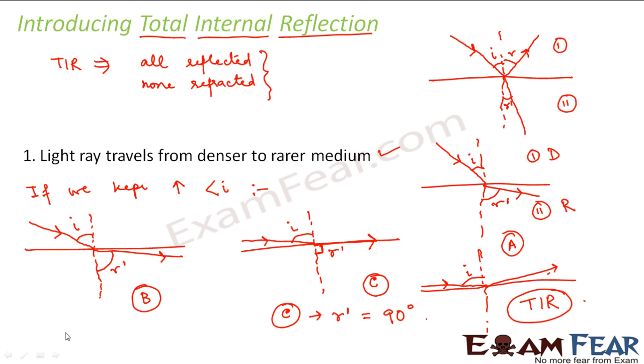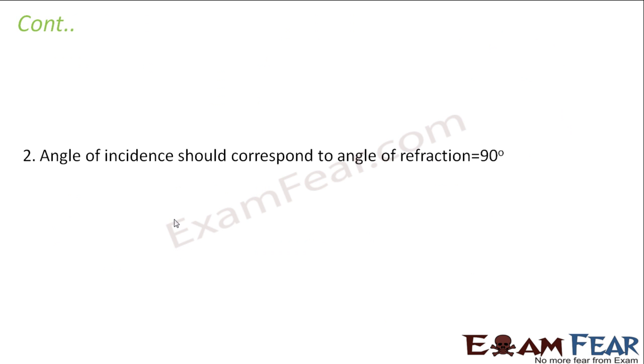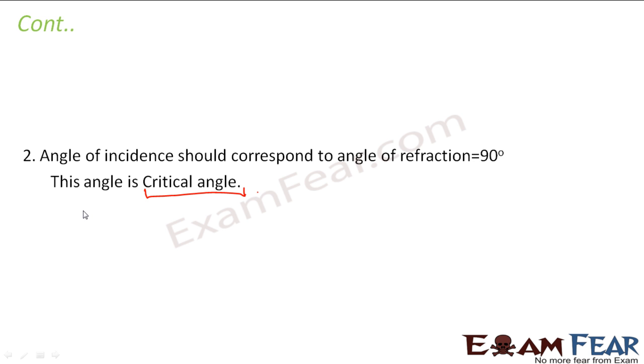So that means, what do we see? So we saw that the angle of incidence should correspond to angle of refraction equal to 90 degree. And this angle is known as the critical angle. So that means angle of incidence should be greater than critical angle.